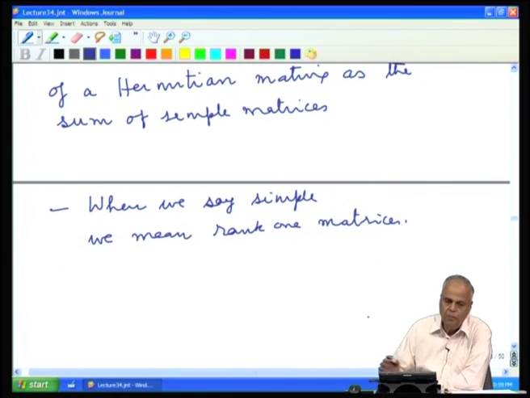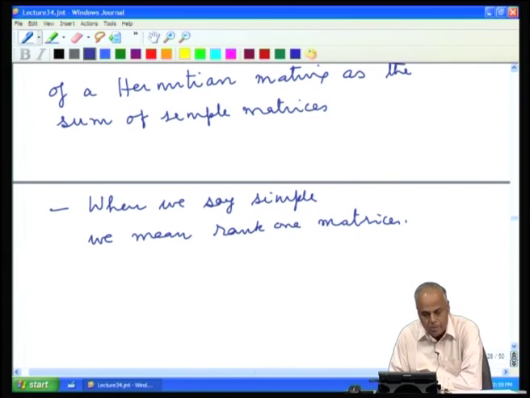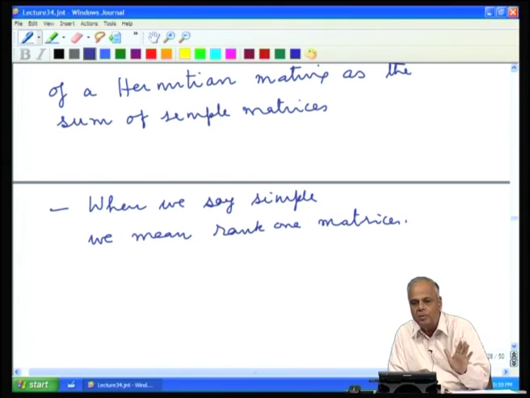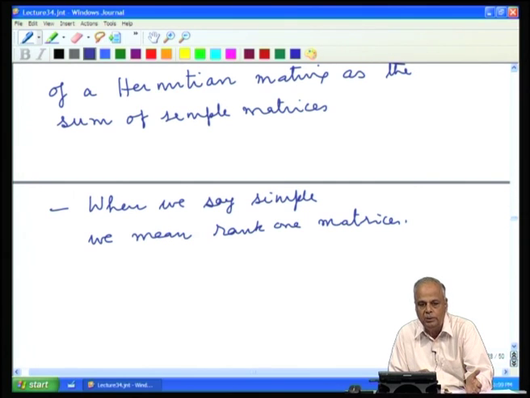Now, we see therefore, in the case of Hermitian matrices, we have very nice decompositions. We have a product decomposition. We can decompose the matrix as the product of 3 simple matrices, 2 of them being unitary and the middle one being diagonal.